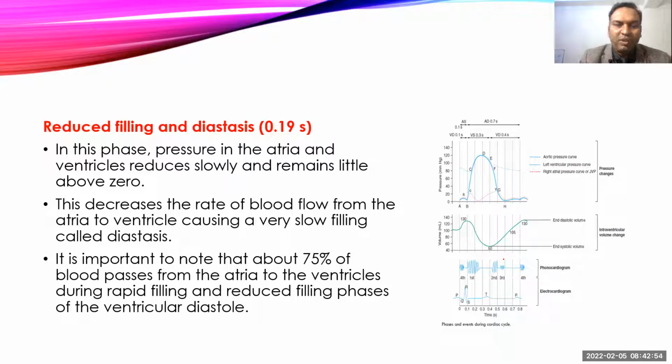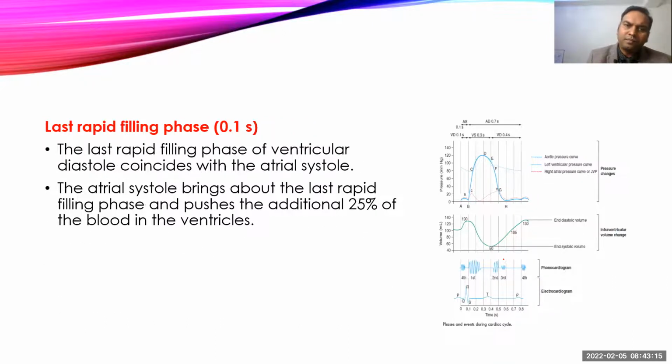If we want to see this, the first rapid filling phase and the reduced filling phase almost contribute 70% to 75% of total ventricular filling. Out of this, the rapid filling phase contributes more as compared to the reduced filling phase.